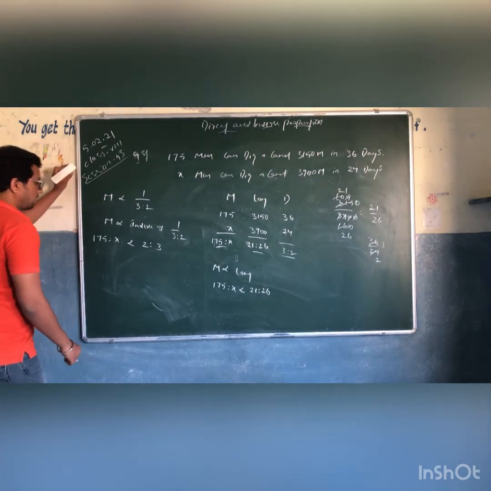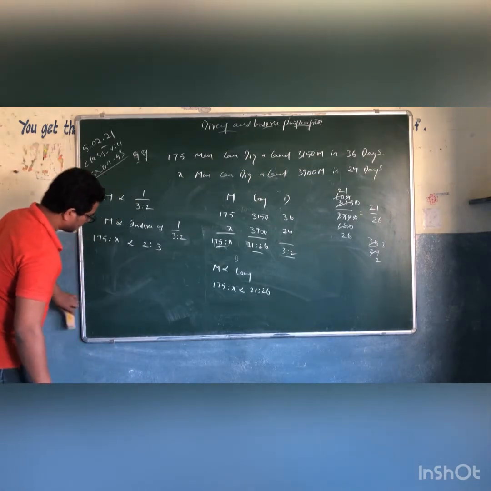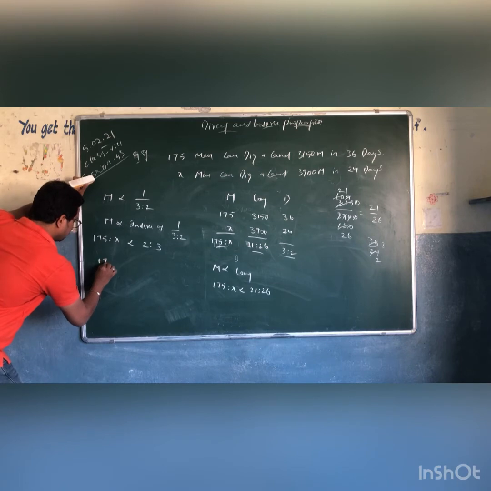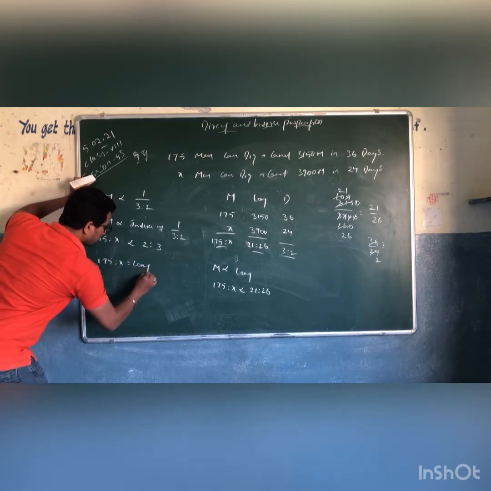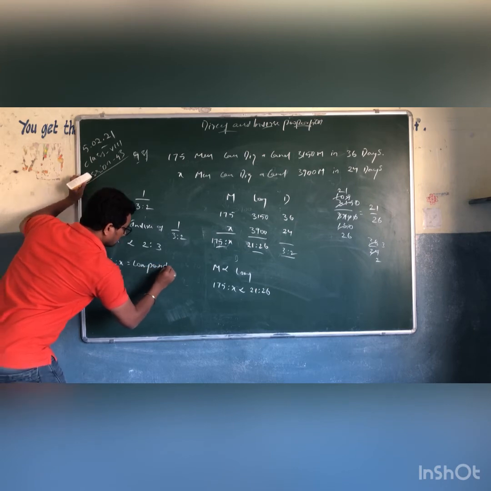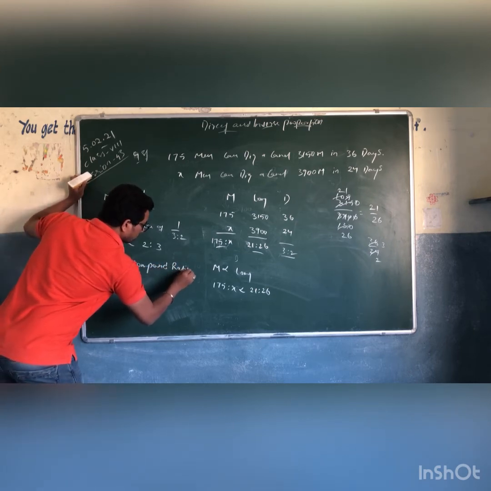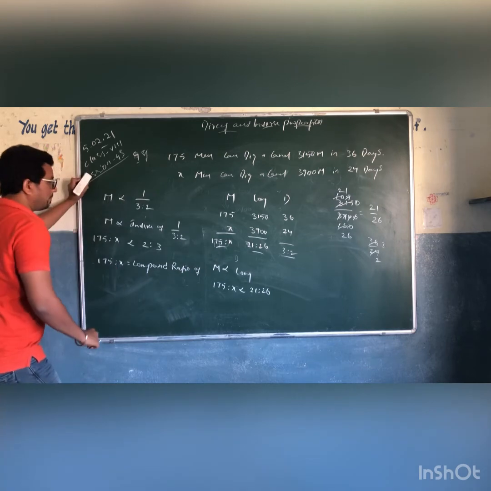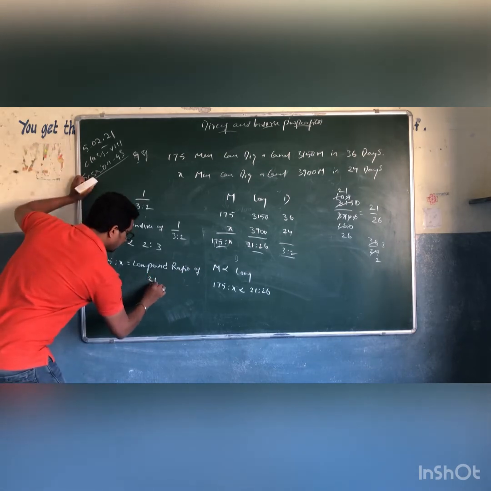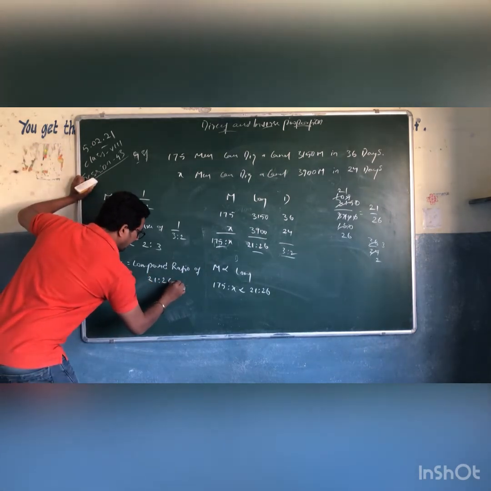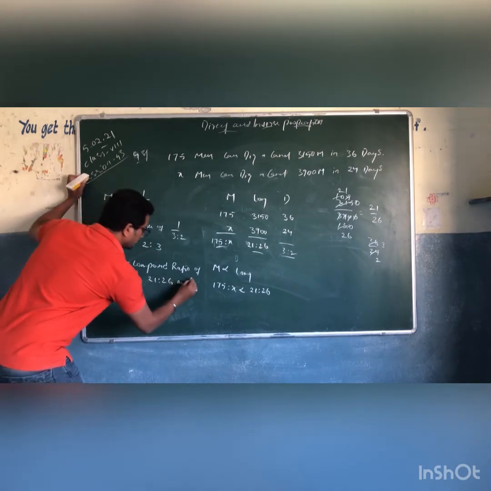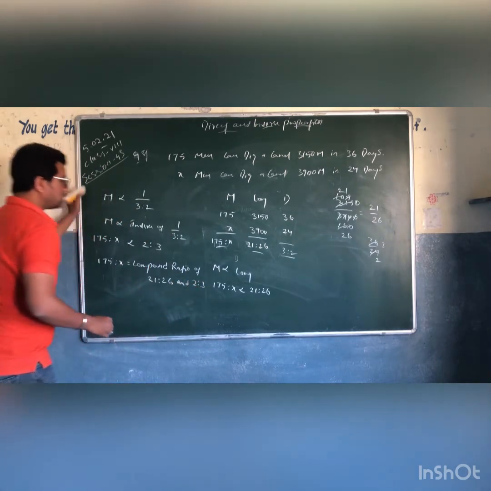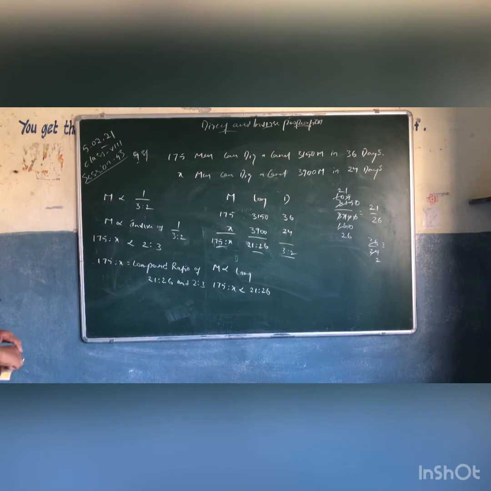Now let's find the compound ratio. Now 175 is to x is equal to the compound ratio of 21 is to 26 and 2 is to 3. Right? 21 is to 26 and 2 is to 3.